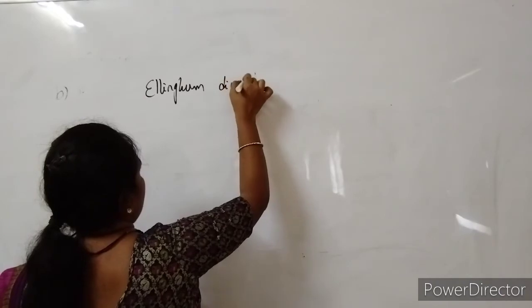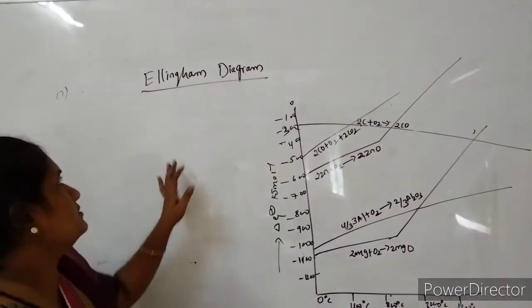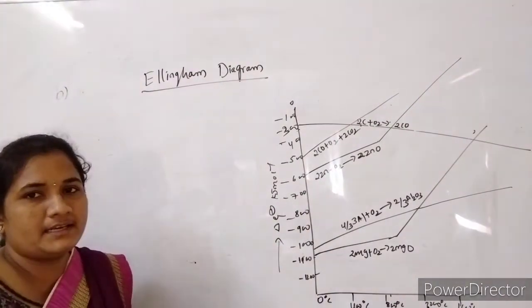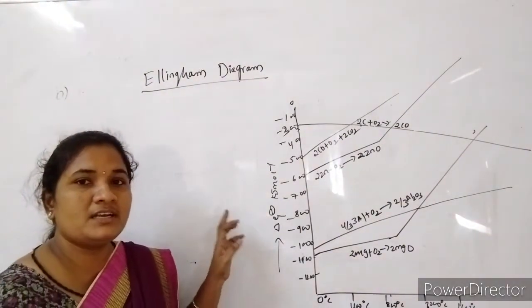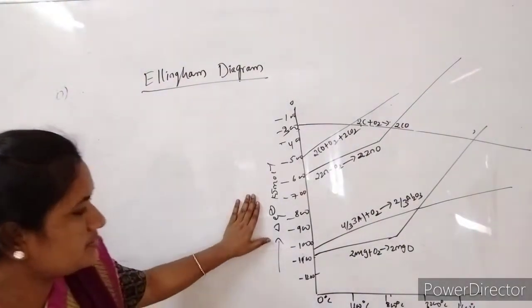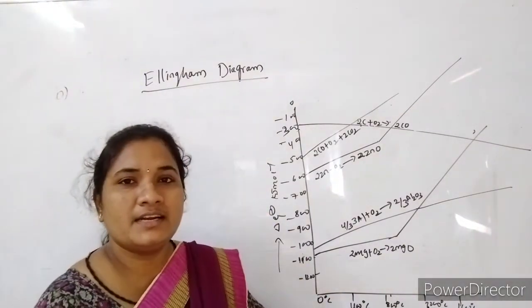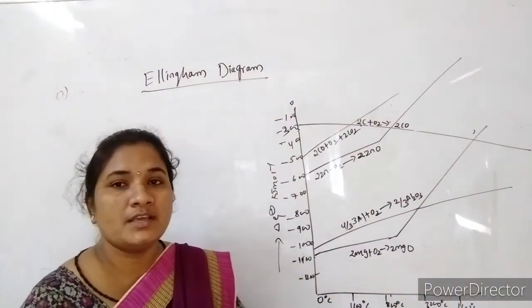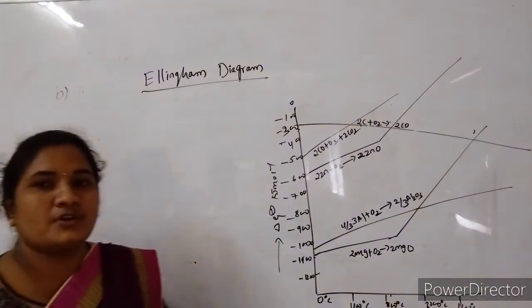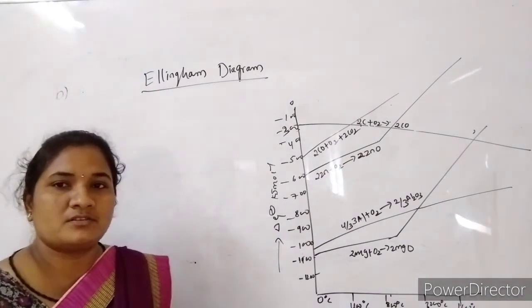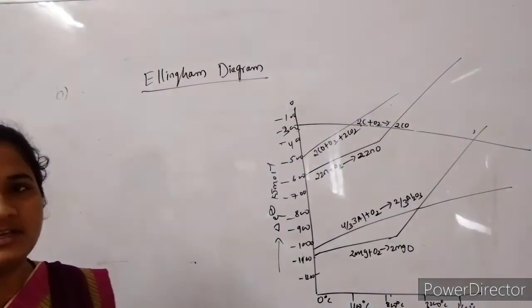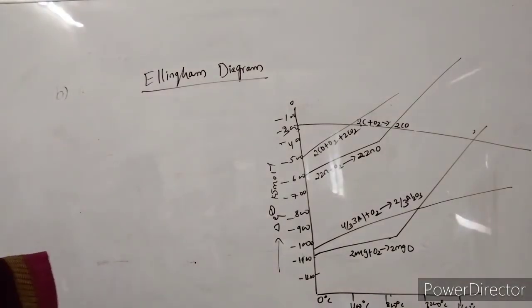The Ellingham diagram is the graphical representation of Gibbs free energy against the temperature. It gives the basis of choosing the reducing agent for the reduction of metal oxide to metal.